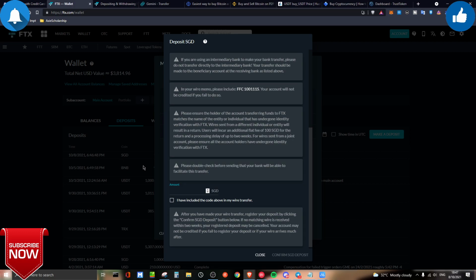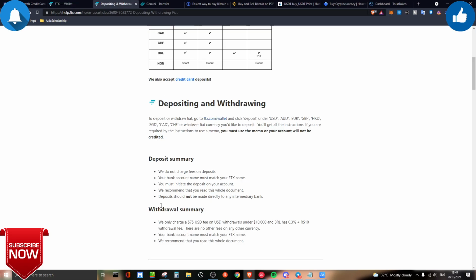So if you want to cash out, it's the same way, just do it. And after that over here, you can see on the withdrawal summary itself, I'm just going to explain it to you. They do not charge any fees on any other currency, except if let's say you want to withdraw the US dollar, you will have to do a minimum of 10k worth of US dollar to avoid these 75 US dollar fees. And for BRL itself, this is the fees that they are charging. So over here, they did not mention that Sing dollars has any fees, so yeah, it is totally free to use it.